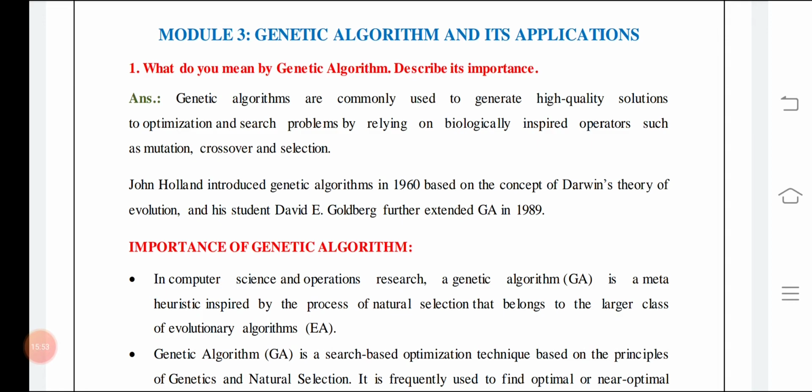Now comes the genetic algorithm and its applications. So what do you mean by genetic algorithms, and describe its importance? Genetic algorithms are commonly used to generate high quality solutions to optimization and search problems by relying on biologically inspired operators such as mutation, crossover or selection.